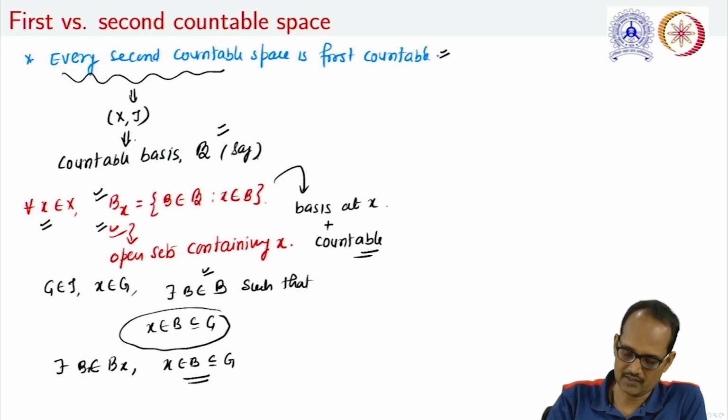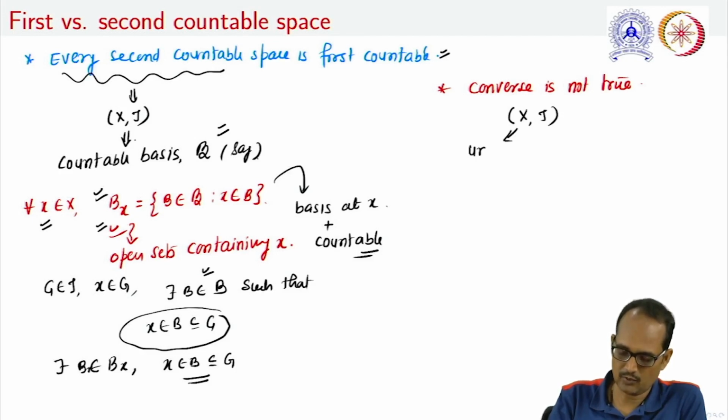But note that the converse is not true. Why? The answer is, we have already seen that if we take an uncountable set X with the discrete topology, we have already justified that this space is first countable.